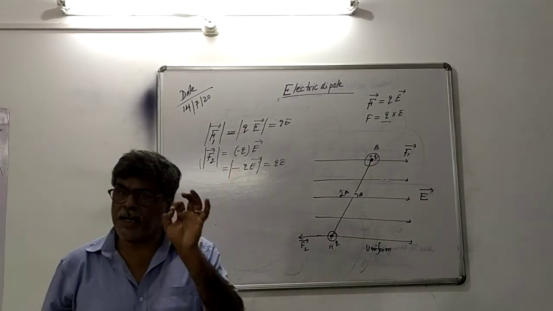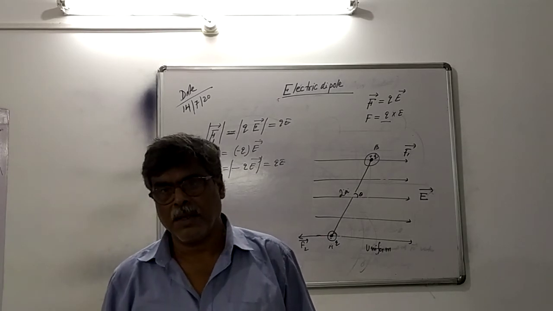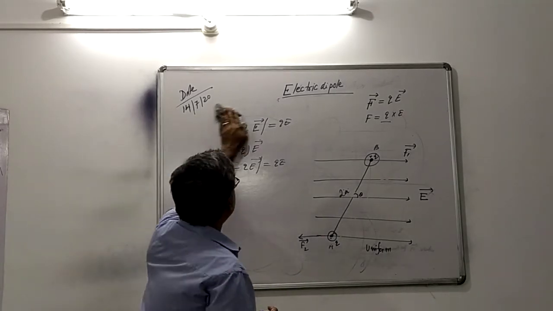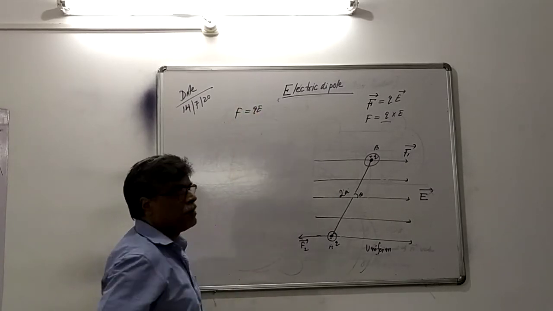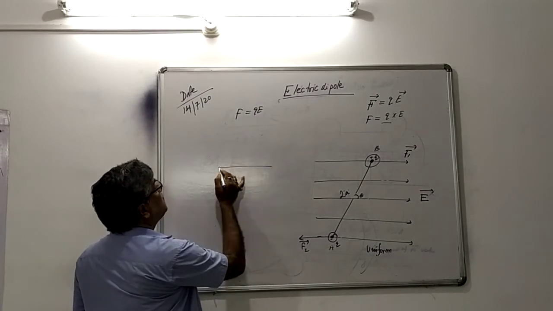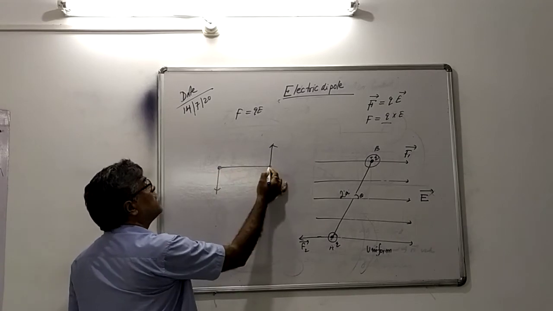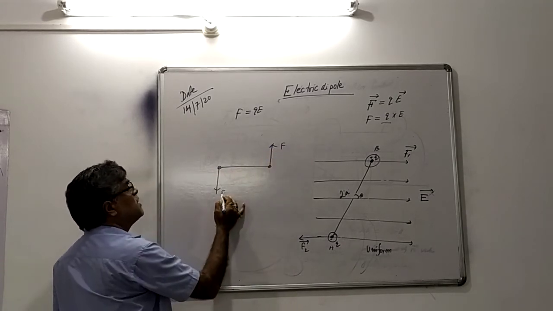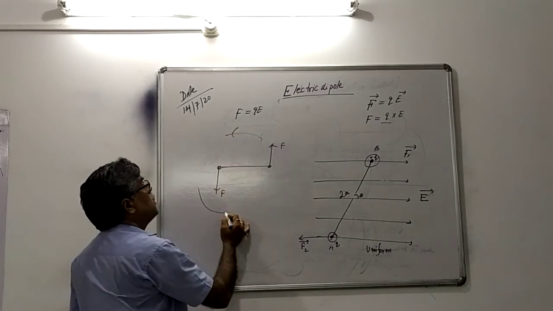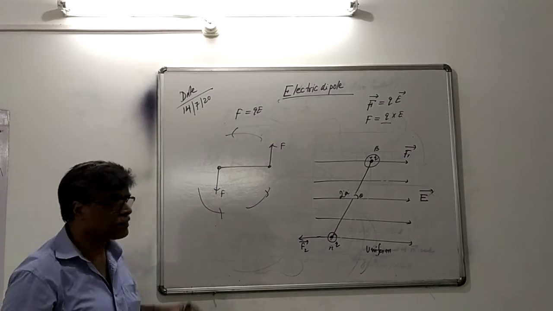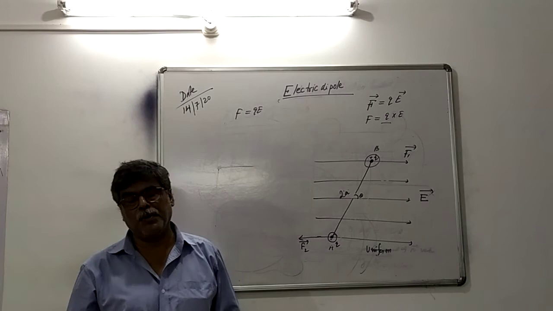That is, on the dipole, two forces act, equal in magnitude but opposite in direction. That is why the dipole is rotated. Because you know, in class first year, if one force is here and another force is here, two forces equal in magnitude and opposite in direction, then the body is rotated. If the body is rotated, torque is formed, or you say a couple is formed.